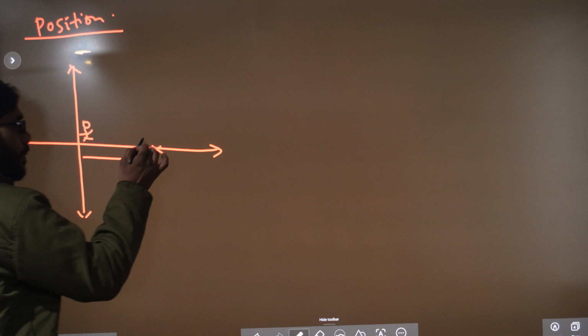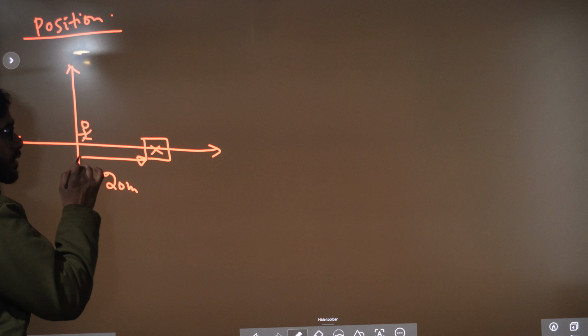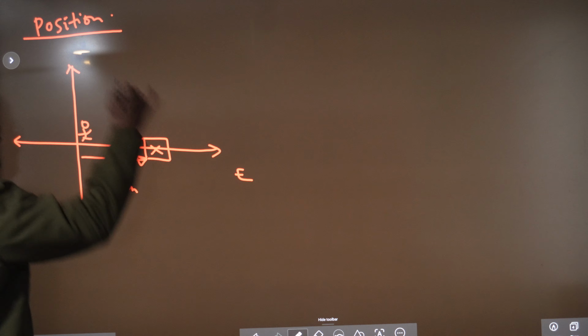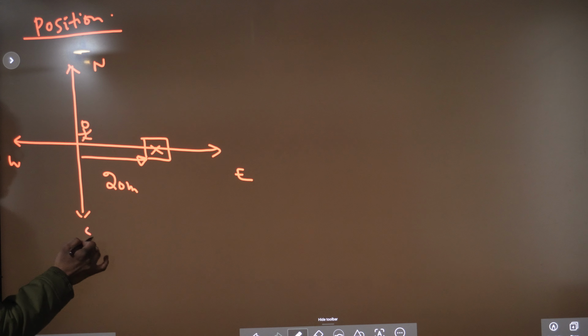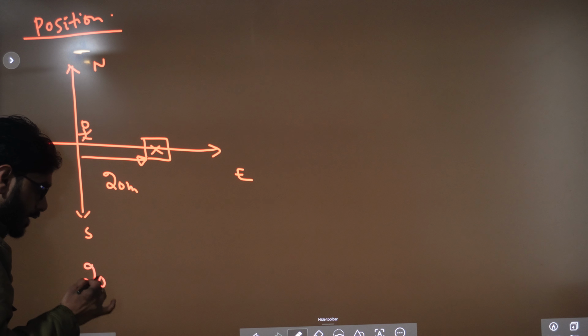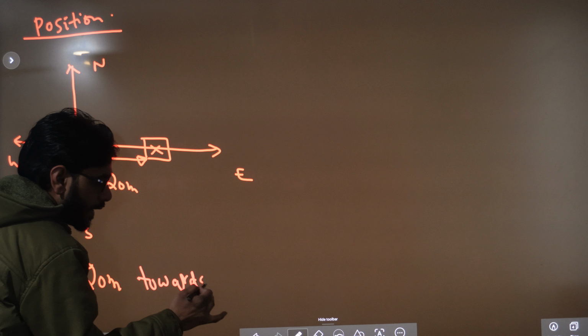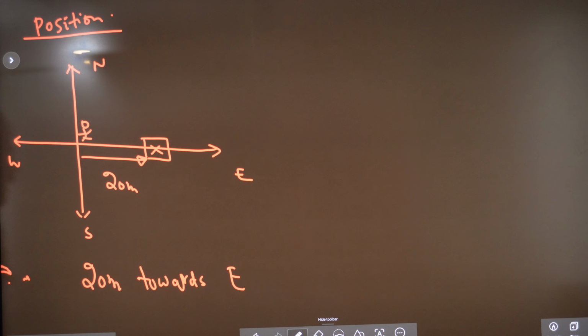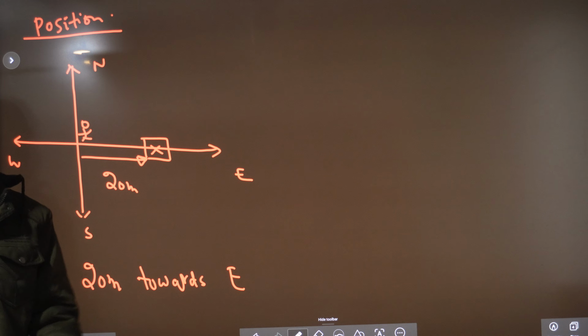So he replies two things. One is 20 meters and one is to go in the eastward direction. Let us assume this is east, this is west, this is north, this is south. These are the four directions. So the person replied to me 20 meters towards east. Where is the sweet shop? 20 meters towards east. So this is the position of the sweet shop.